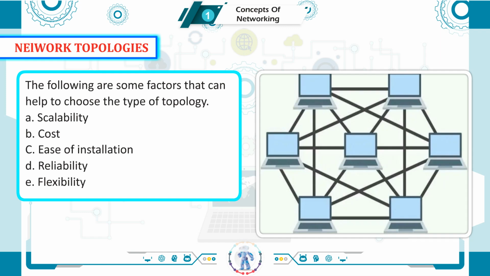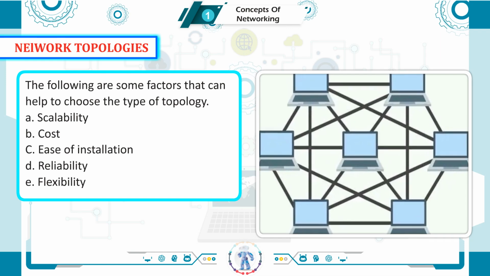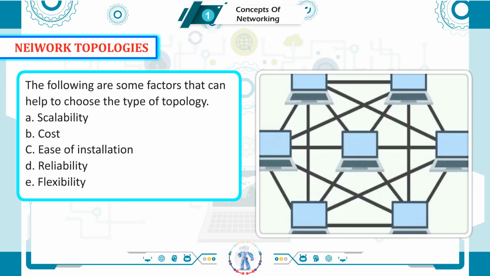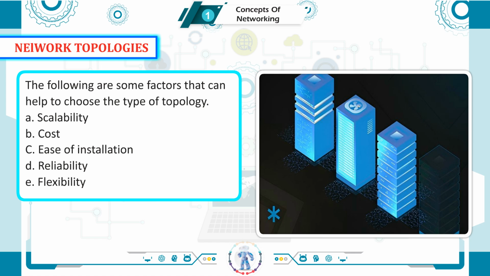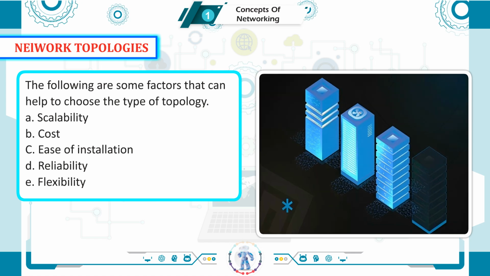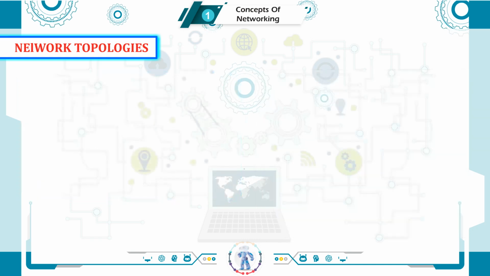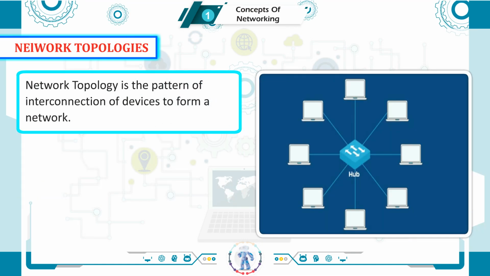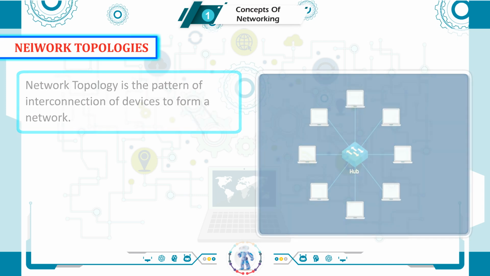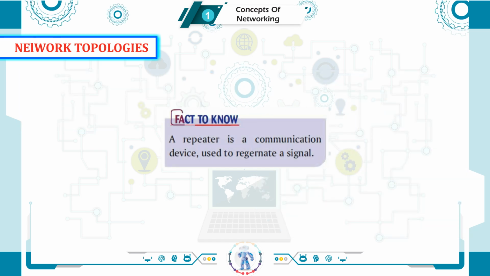The following are some factors that can help to choose the type of topology: scalability, cost, ease of installation, reliability, and flexibility. Network topology is the pattern of interconnection of devices to form a network. Fact to know: a repeater is a communication device used to regenerate a signal.